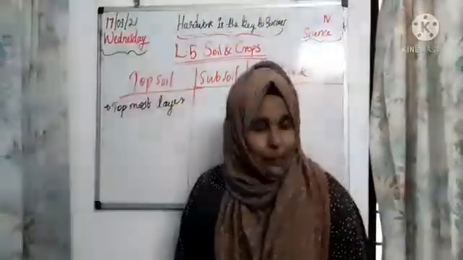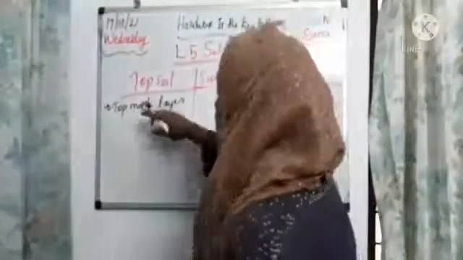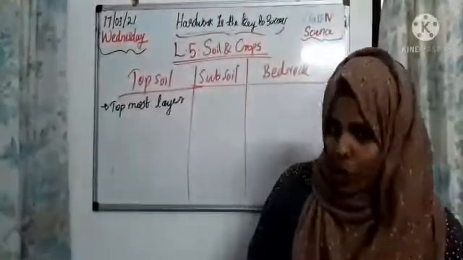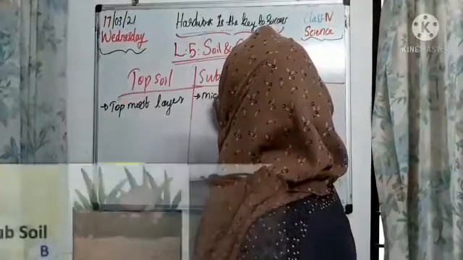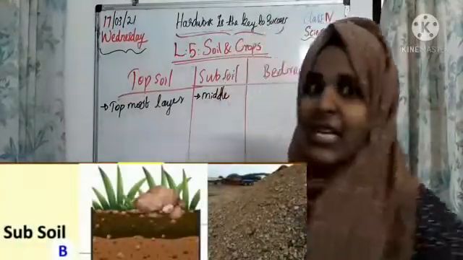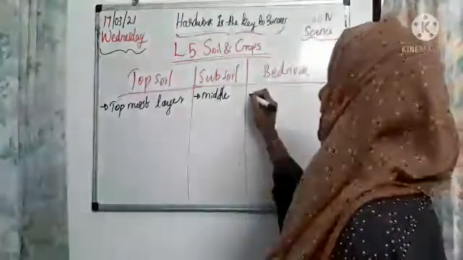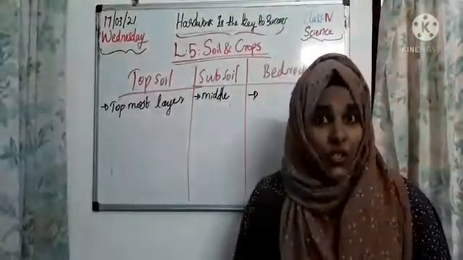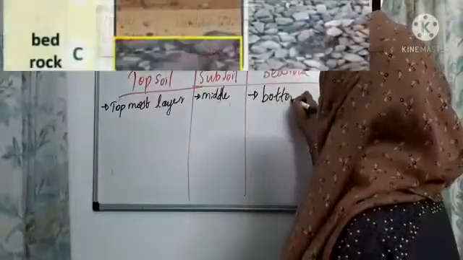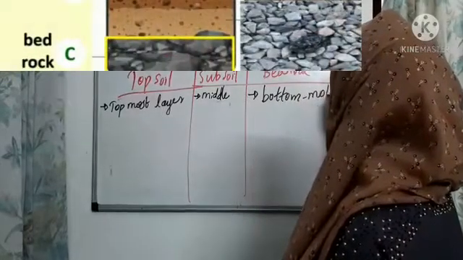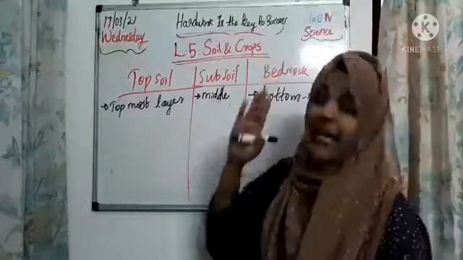Second one, subsoil. Subsoil is just below the topsoil. So we have to say that it is the middle layer of the soil, that is subsoil. Then third one, that is bedrock. It is the bottommost layer of the soil. Which one is it, children? That is bedrock.